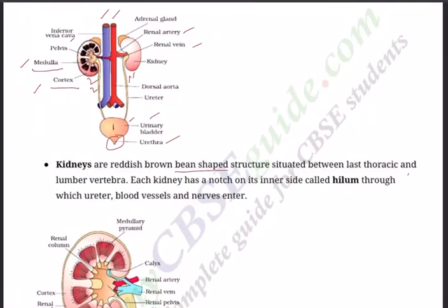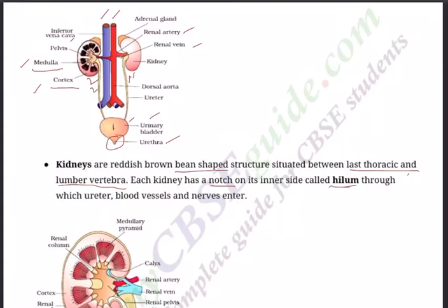So kidneys are reddish brown, bean-shaped structures situated between the last thoracic and lumbar vertebra. When you stand up and put your palm on your waist, where your middle finger touches, that is the place where the kidneys will be. So don't have the wrong idea that kidneys are somewhere else, okay? And particularly don't think that kidneys are in your head. They are in the lumbar region, back, okay?